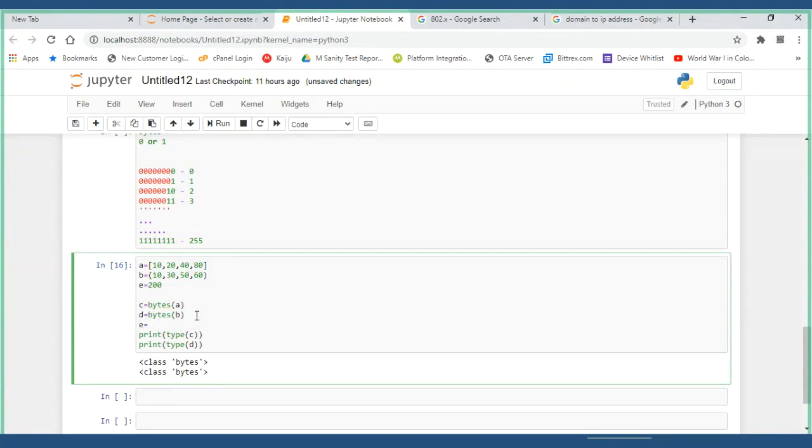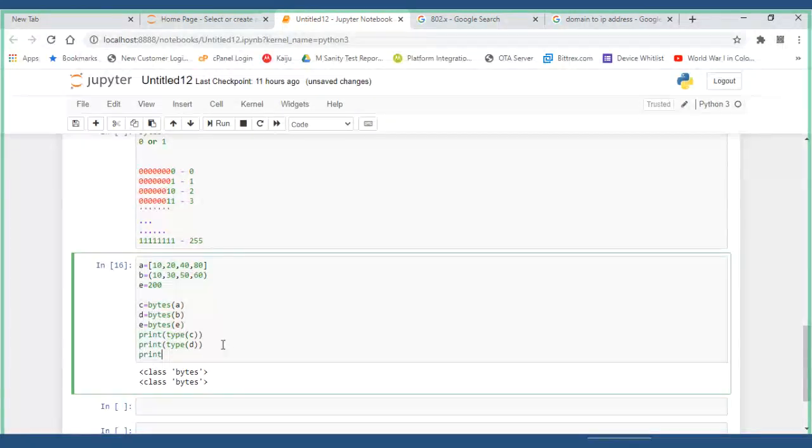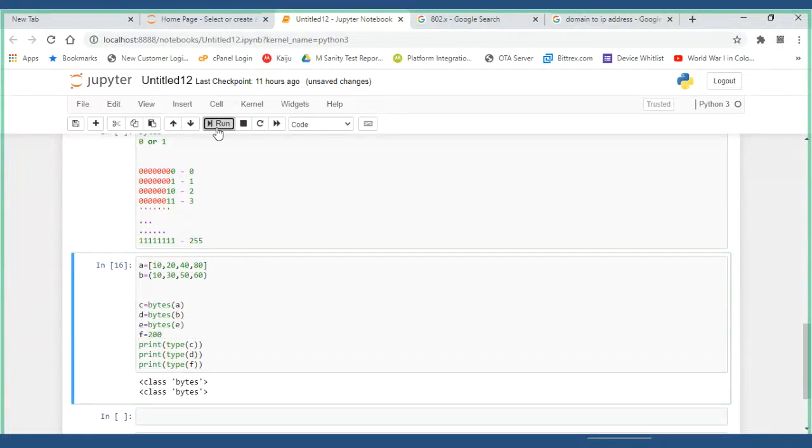E is equal to bytes of E, print type of E. Type of F I'll give, not to confuse you guys. I'll copy it and put it over here. Now I'll run it.